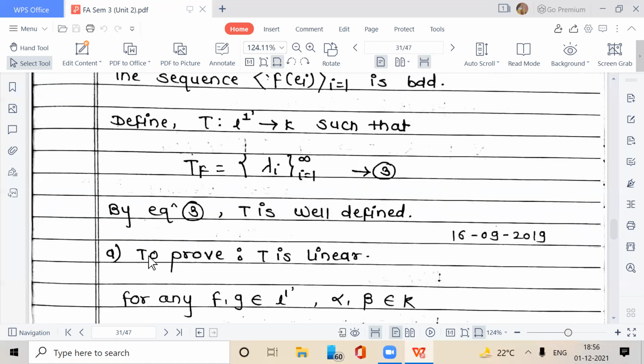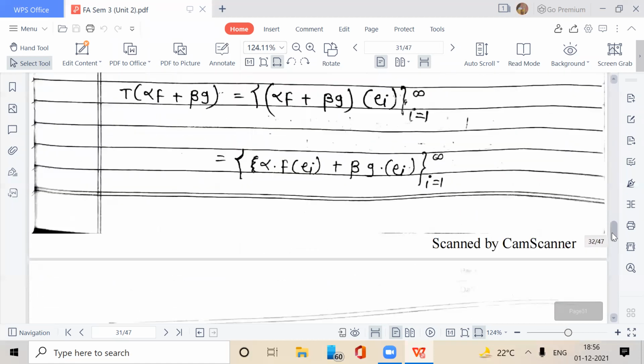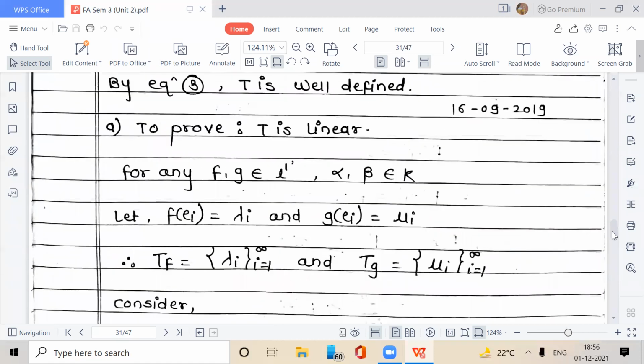So let us prove. To prove first, T is linear. For any elements f, g belongs to L1 dash, f and g are functionals, and alpha, beta belongs to K. Let f of e_i is equal to lambda_i and g of e_i is equal to mu_i. e_i are elements in the basis.